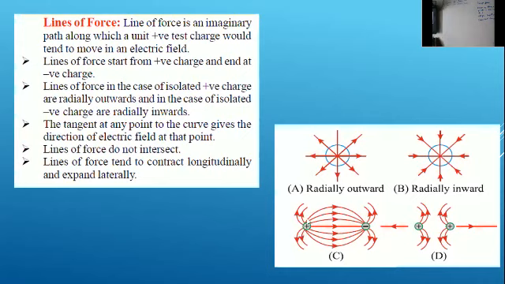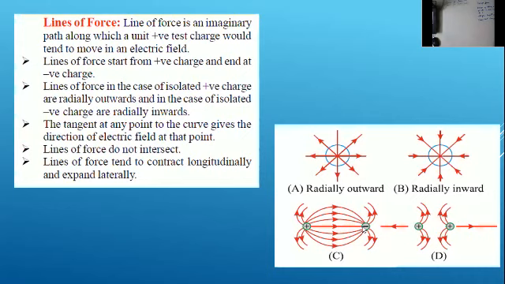So we discussed the last point: lines of force tend to contract longitudinally. What do you mean by the words tend to contract longitudinally? Whenever we apply forces, one charge is approaching another, and it is going to experience a repulsive force, so the expansion takes place longitudinally. Whenever plus and minus are approaching here, they are expanding laterally.